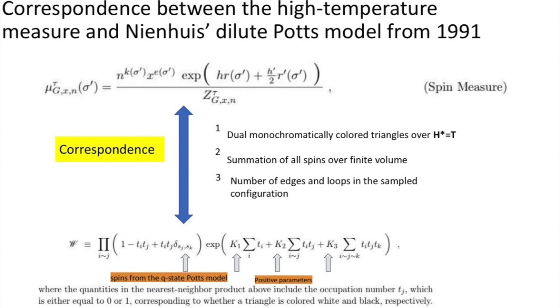And what qualifies this Potts model as dilute is that if one takes the positive parameters K1, K2, and K3 to be small, then the probability of obtaining a hexagon that's colored black is very small compared to the probability of obtaining a hexagon that's colored white.